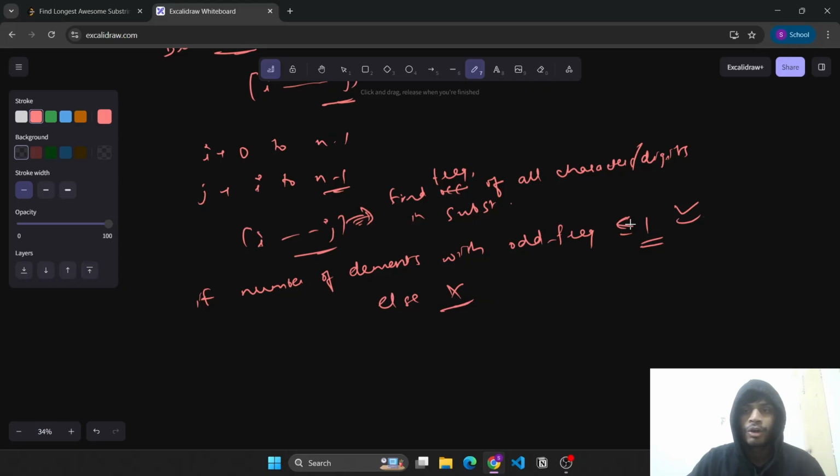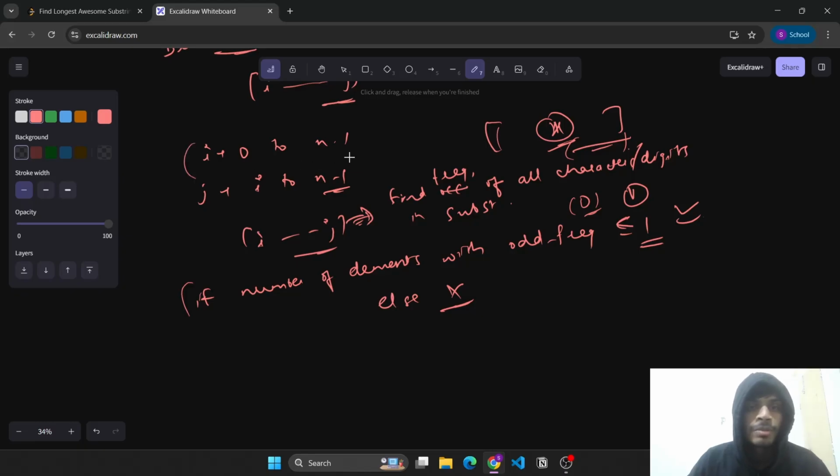If the odd frequency elements are 0, then it will be an even length palindrome, and if it is 1, then it will be an odd length palindrome with a center in the middle. So this is the approach we'll follow in the brute force. We'll iterate through all the possible substrings, calculate the frequency of all digits in that substring, and see whether the number of elements with odd frequency is less than or equal to 1.